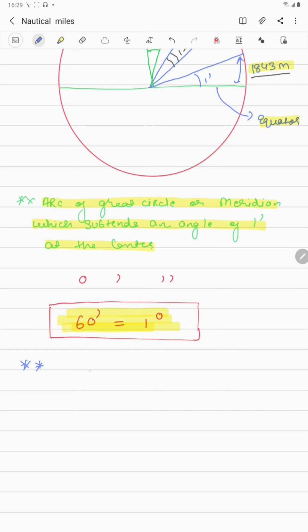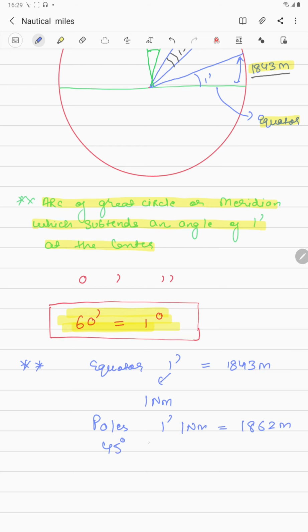So first of all, I'm going to write it down for you guys. At equator, 1 minute is nothing but your 1843 meters. So the 1 minute is nothing but your 1 nautical mile as per the definition. At poles, guys, this 1 minute or 1 nautical mile comes out to be 1862 meter.